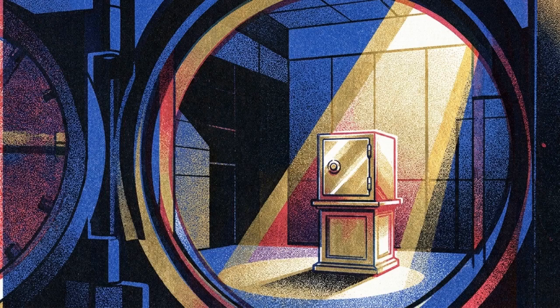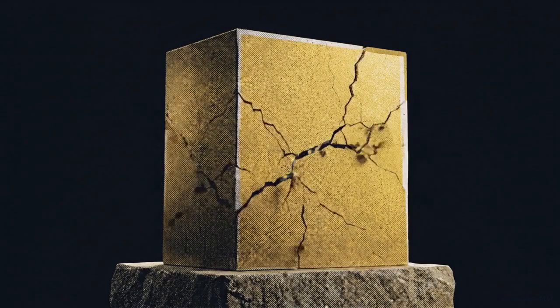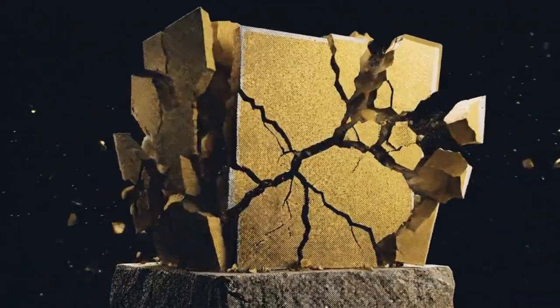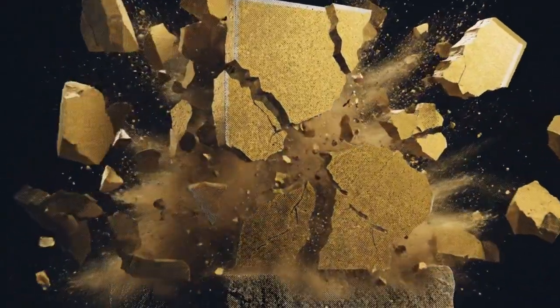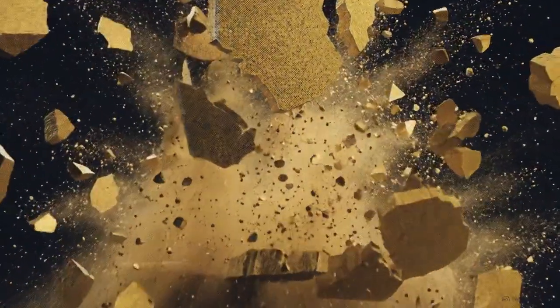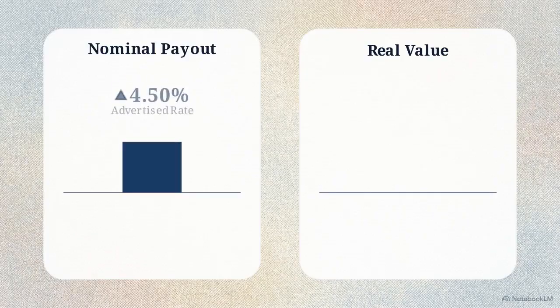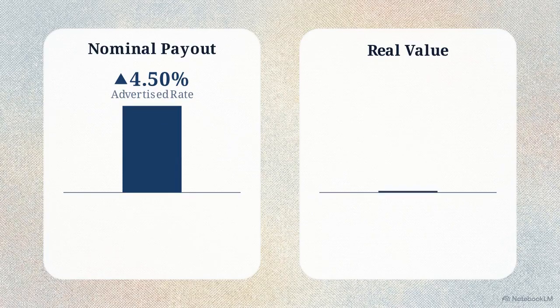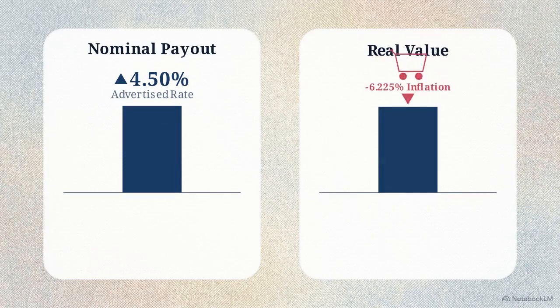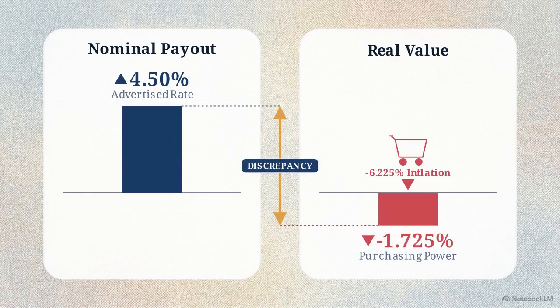In Nepal, the traditional financial mindset treats the fixed deposit as the standard for capital preservation. However, when we look closer at the mechanics of these accounts, a different reality emerges, one where this vehicle performs a systematic reduction of wealth. We call this the fixed deposit illusion. It is a discrepancy between the nominal payouts advertised by commercial banks and the actual purchasing power the depositor retains.